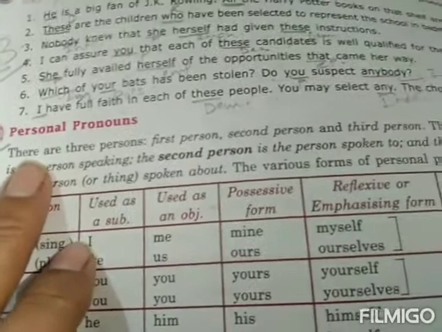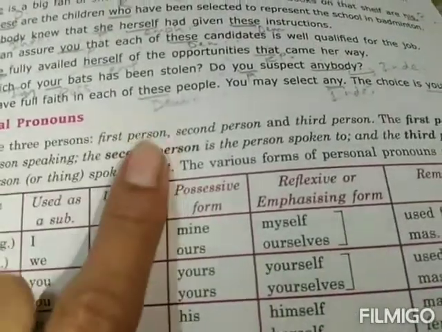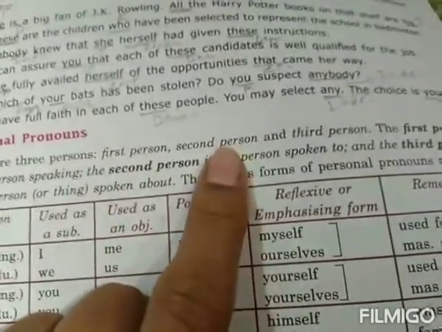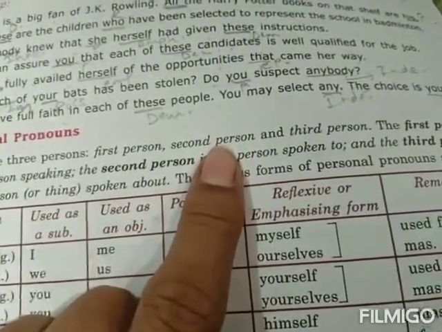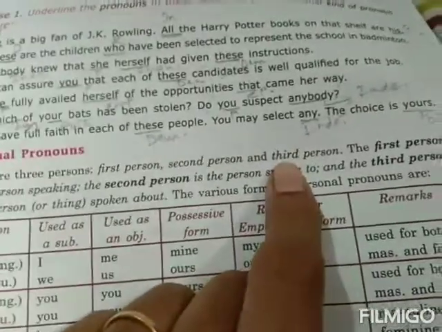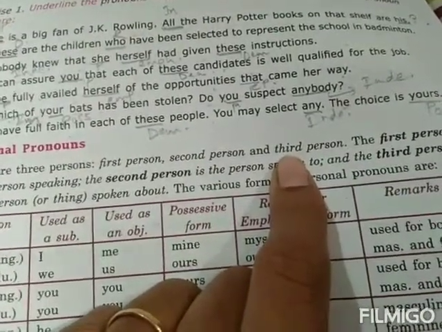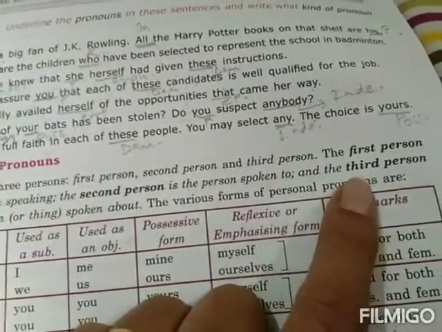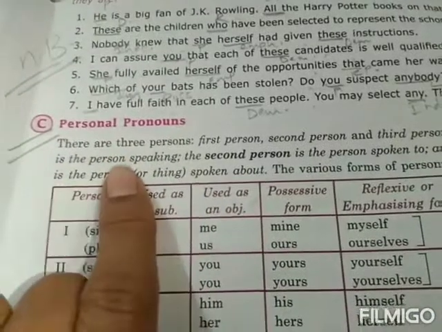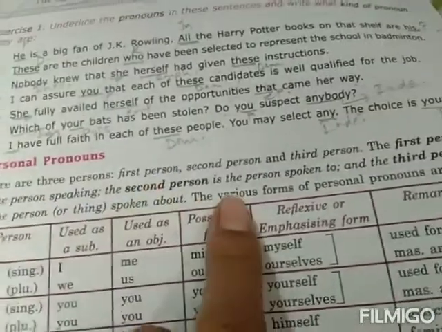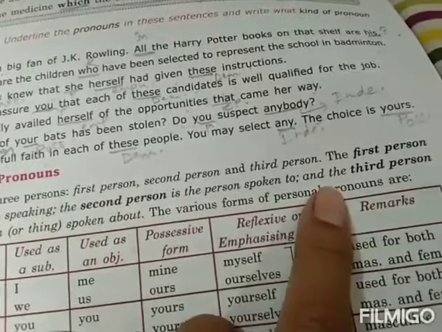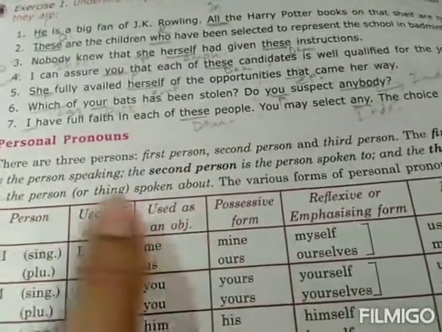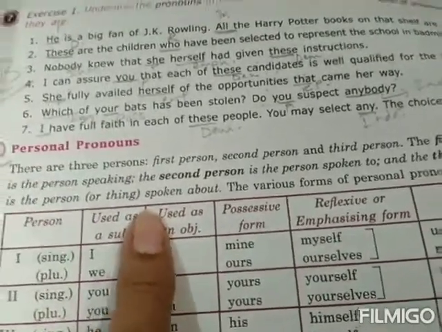There are three persons: first person, second person, and third person. First person is yourself, right? When we use I, that is first person. Second person is when you talk about some other person. And third person is when the one about whom you are talking is not present. The first person is the person speaking, the second person is the person spoken to, and the third person is the person or thing spoken about, जिसके बारे में आप बात कर रहे हैं, that is the third person, right?